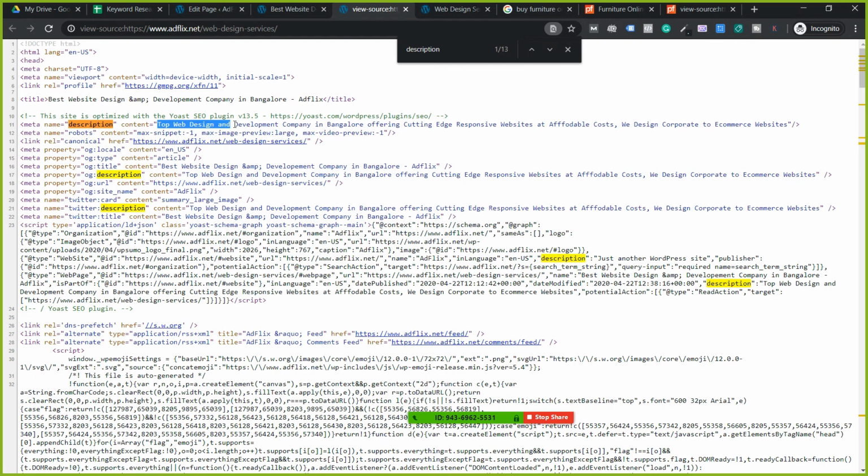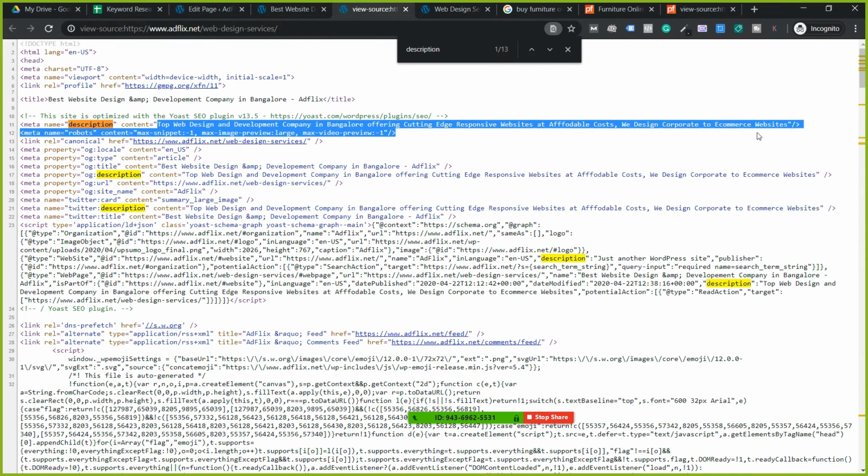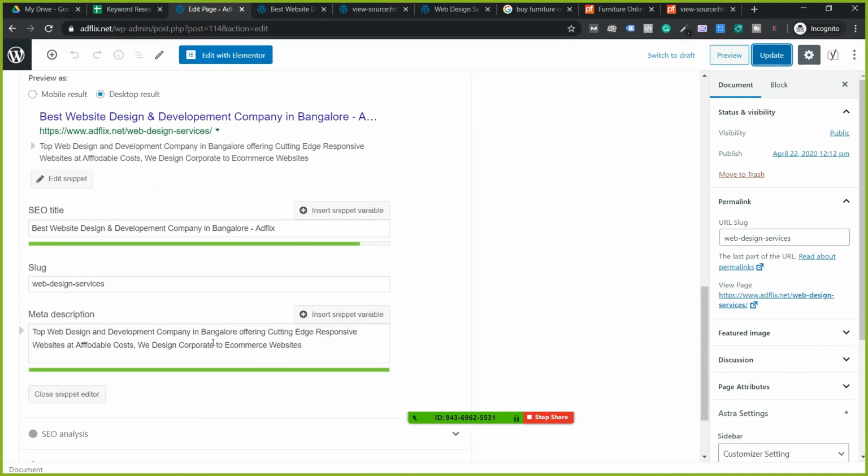Top web design and development companies in Bangalore offering cutting edge responsive websites at affordable cost. We design corporate to e-commerce website. Okay. So I would have written it in a better way.